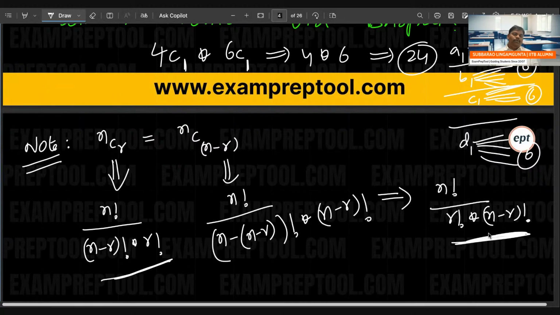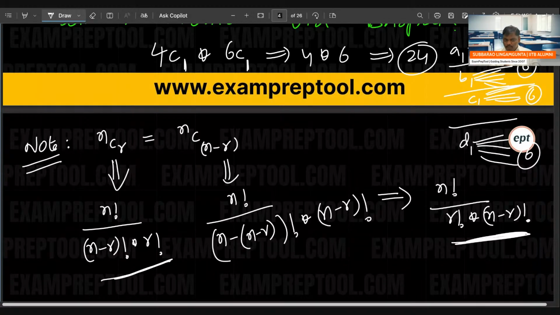So both are the same. So nCr is equal to nC(n minus r). Please remember this. Mathematically, both are the same.